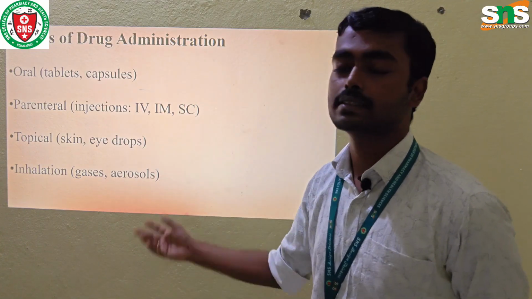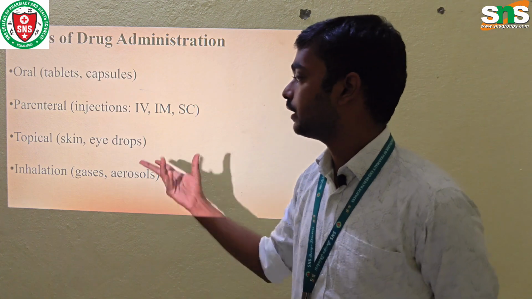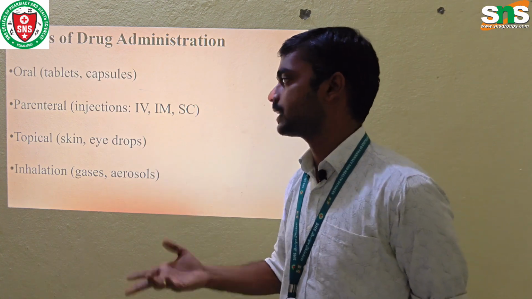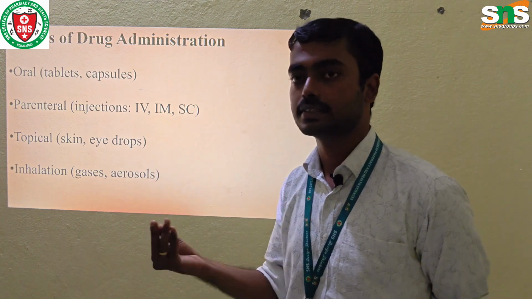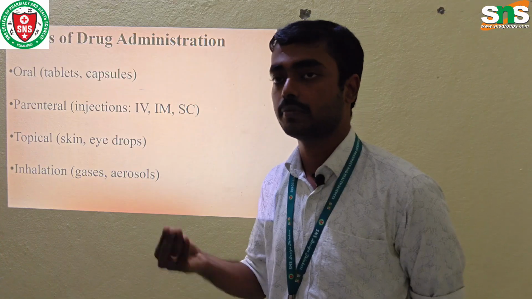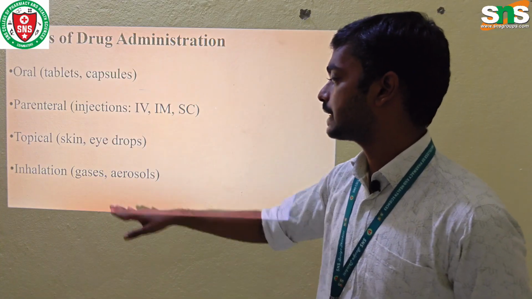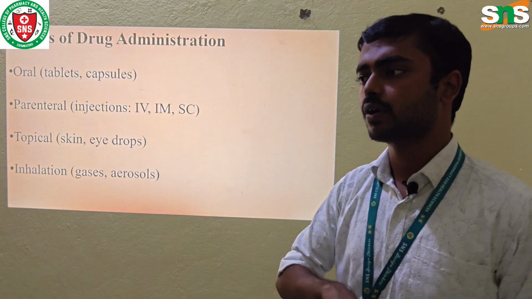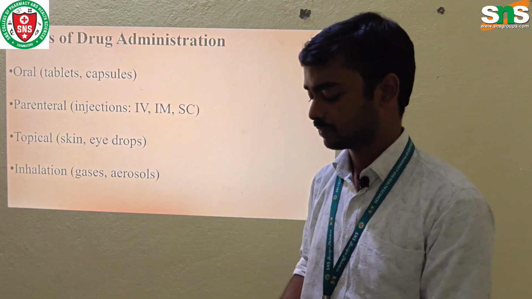Topical route, eye and skin: eye ointment, eye drops, sunscreen, creams and ointments. And inhalation, gases and aerosols, used for pulmonary diseases and asthma.